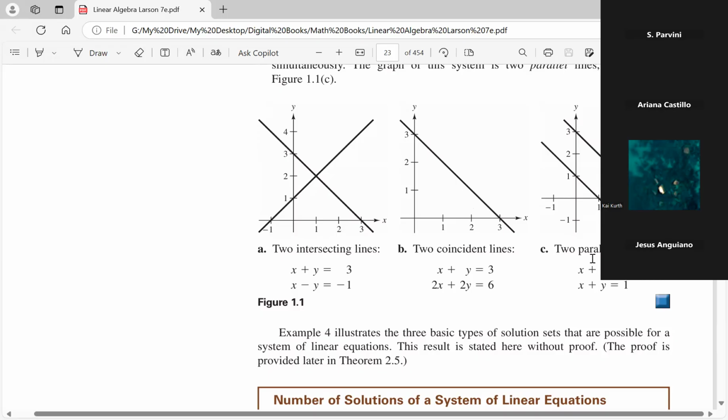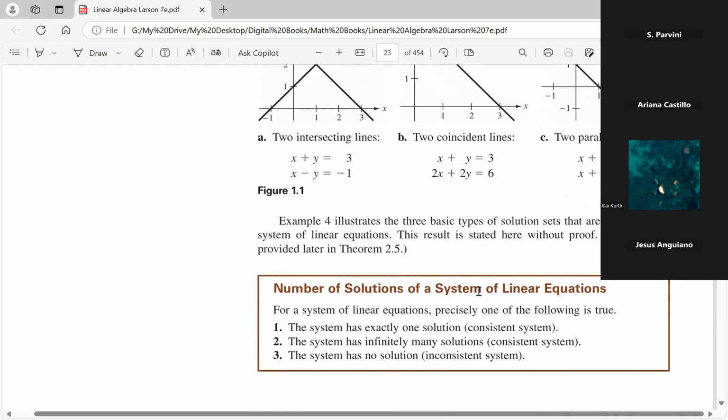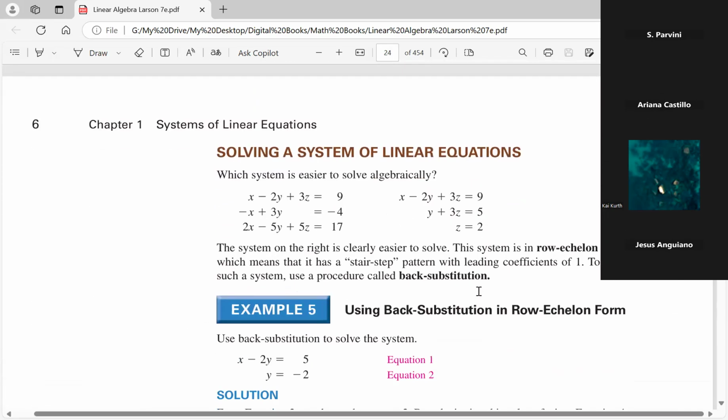And part C is the last one here, where we have two parallel lines. And remember, parallel lines never cross. So we never get into a figure A situation. Therefore, because there is no point of intersection, their system is inconsistent, meaning there's no solution to this one. I cannot find an ordered pair that works in both of them. Remember, the solution must work in every equation. So there you have that one.